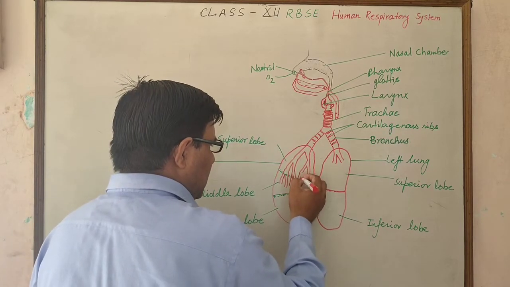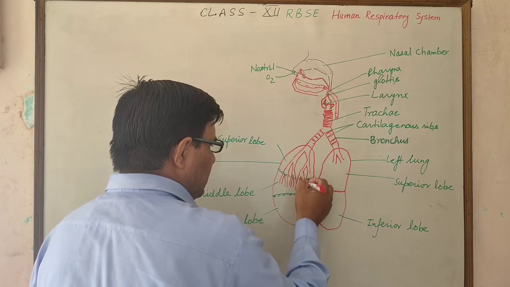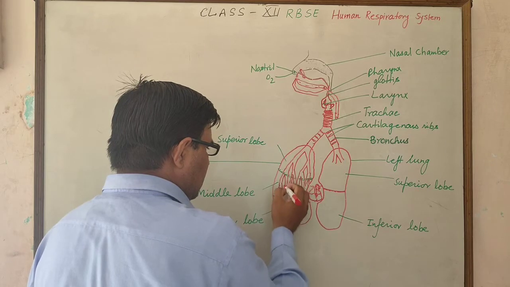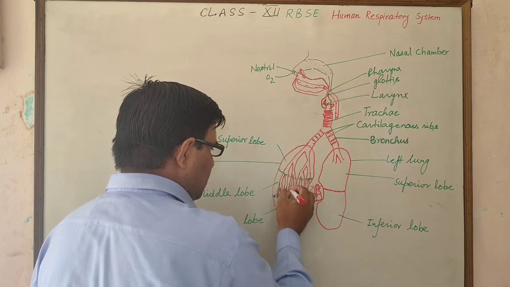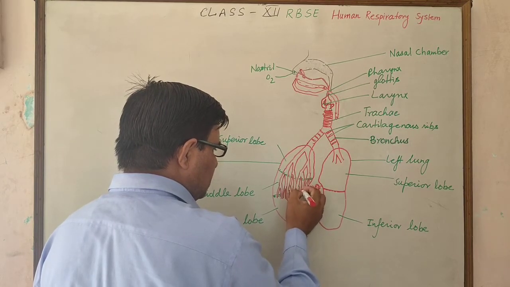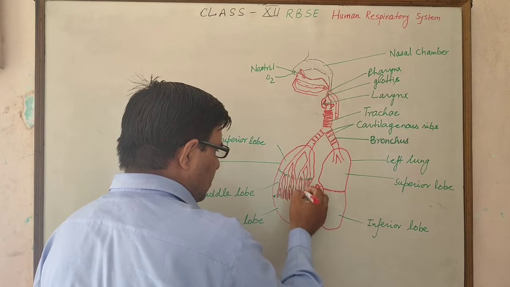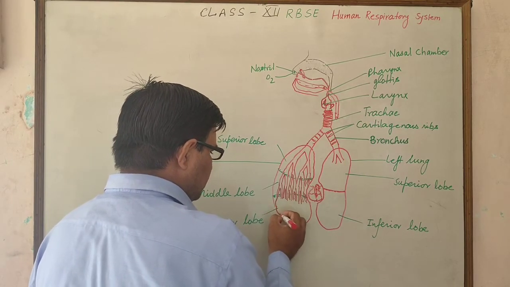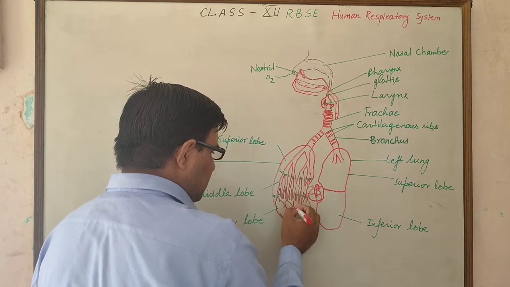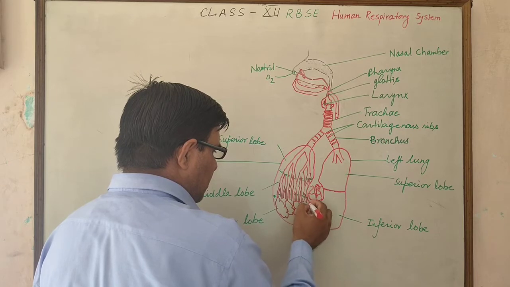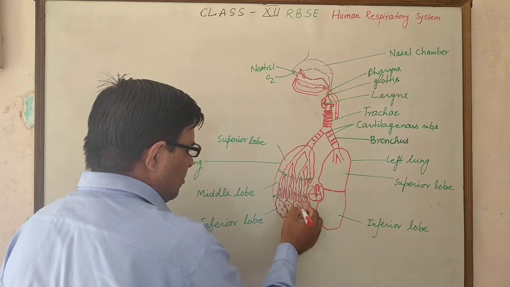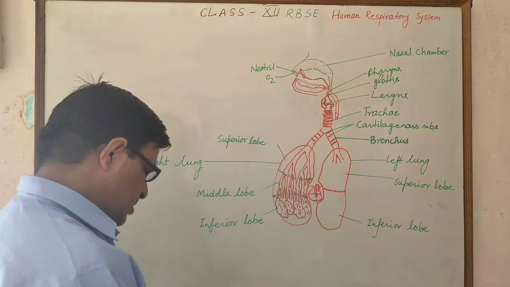The tertiary bronchiole later divides and makes the alveolar duct, which opens in the alveoli, which are balloon-shaped structures. In the middle of the alveoli there is a gap.